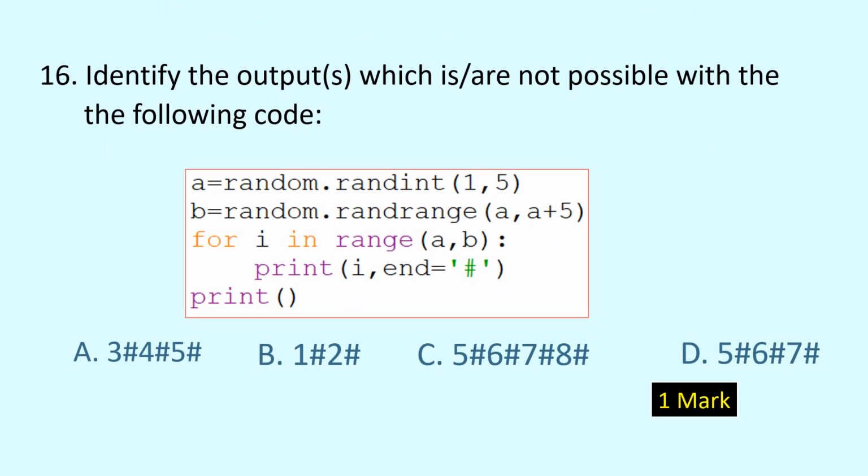Question number 16. Identify the outputs which are not possible with the given code. Take your time. And the correct option is C. This output is not possible with the given code. All other outputs are possible.